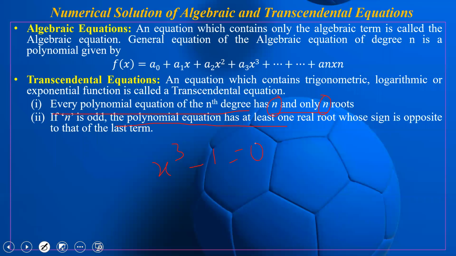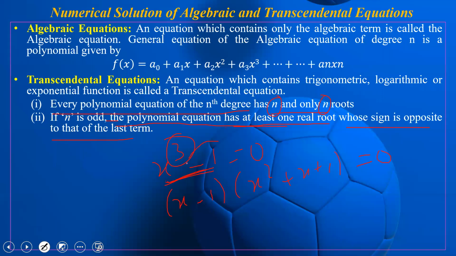This can be written as (x minus 1)(x square plus x plus 1) equal to 0. The power n is equal to 3, which is odd. So the equation has at least one real root whose sign is opposite to that of the last term.